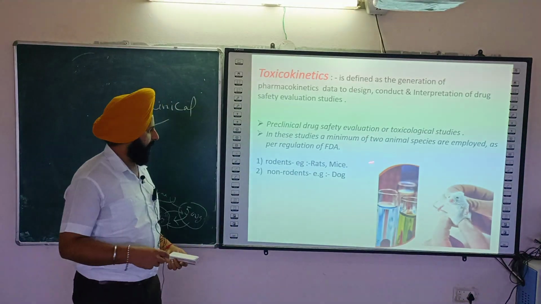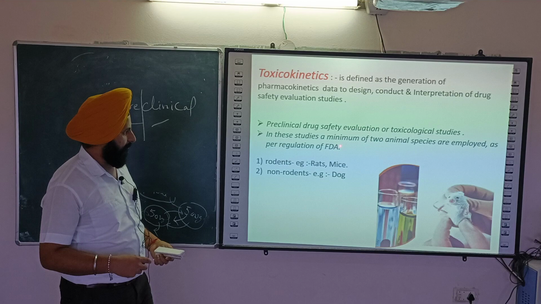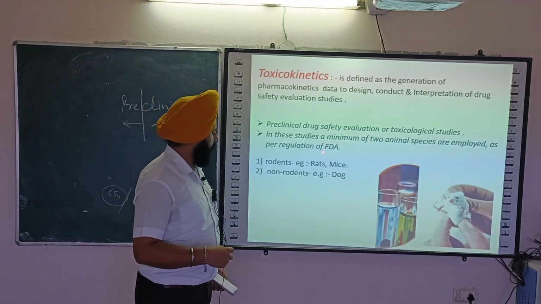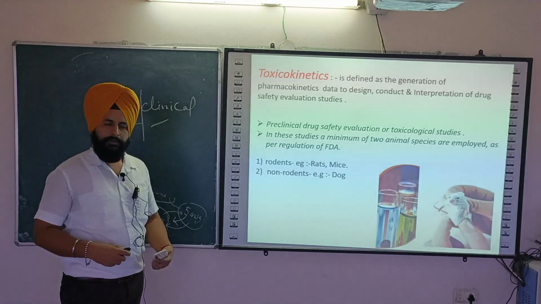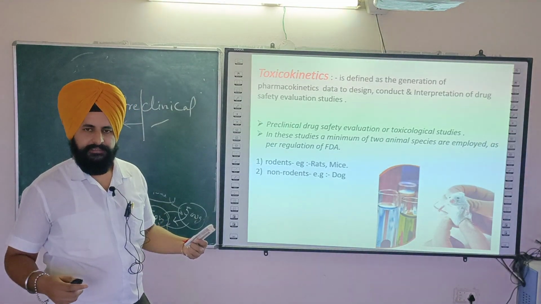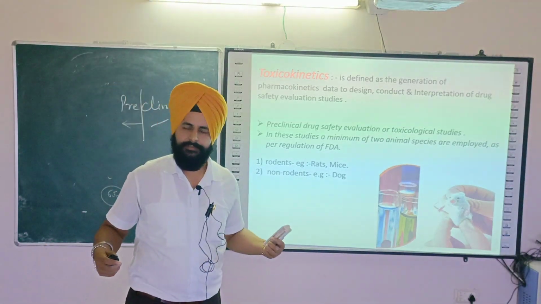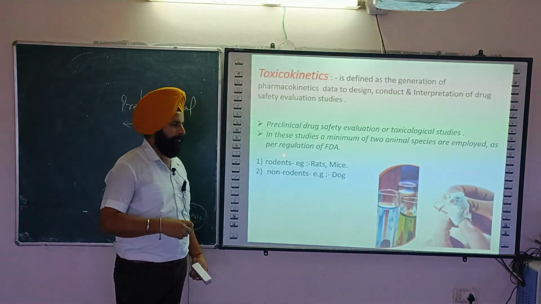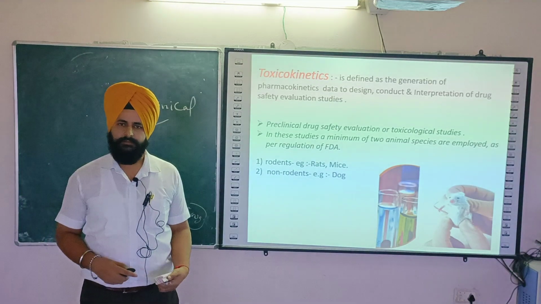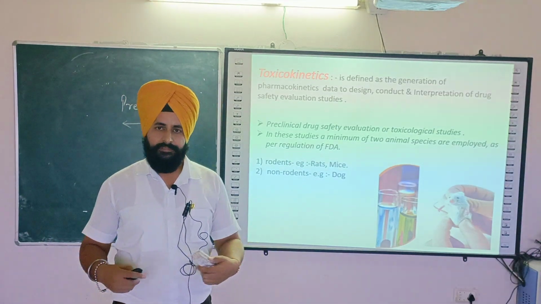We should select some animals, and these animals are basically of two types: rodents and non-rodents. Students always ask why they are called rodents and why non-rodents.